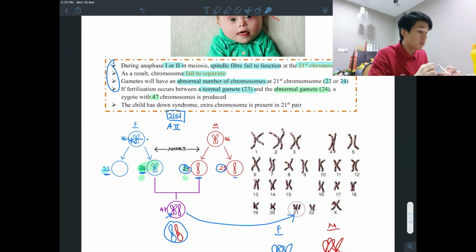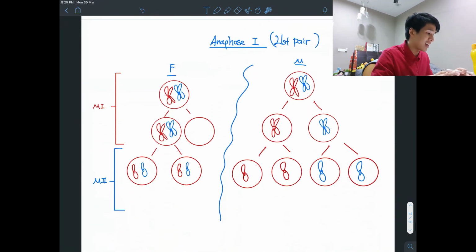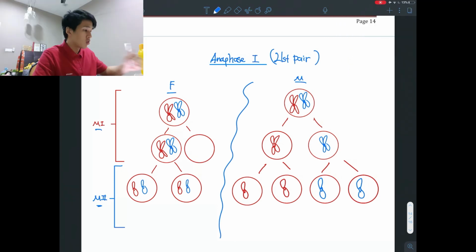So this is Anaphase 2 not occurring properly. This problem could also occur in Anaphase 1. It's actually similar. So here I will give an example of Anaphase 1. Again, we are looking at the 21st pair only, not all 23 pairs. Anaphase 1 is during meiosis 1, and I labelled meiosis 1 and meiosis 2. This is the normal mother. This is the father, who has the problem.